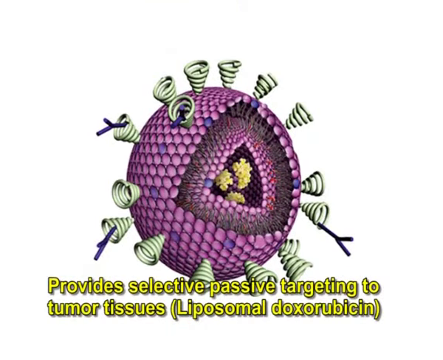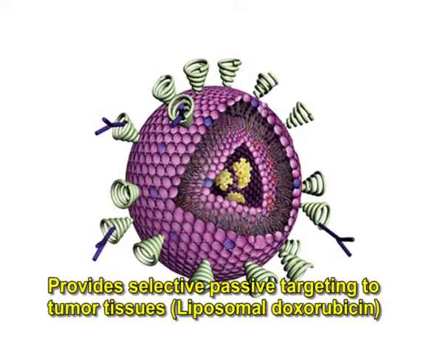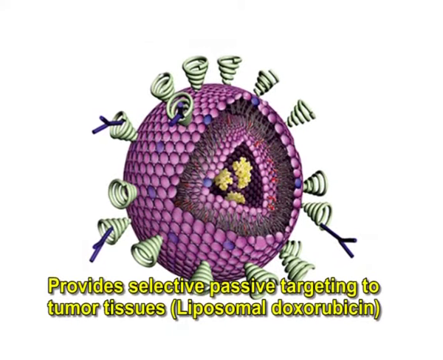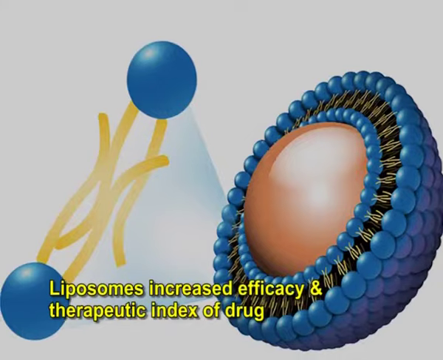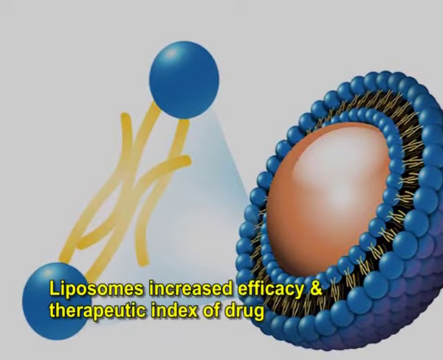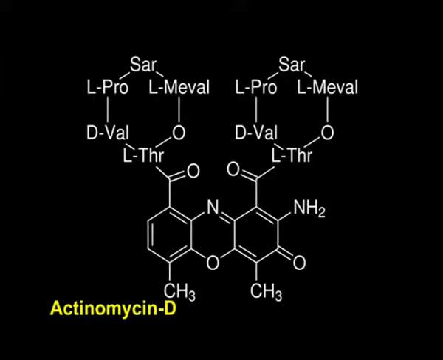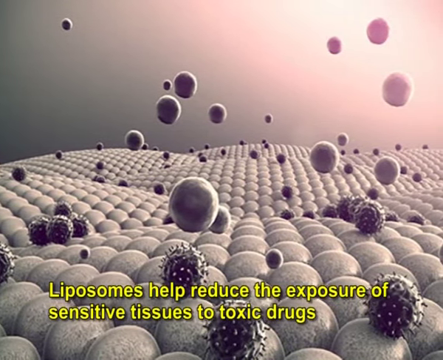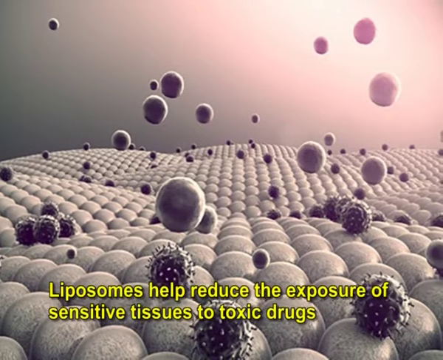Provides selective passive targeting to tumor tissues. Liposomal doxorubicin is the example. Liposomes increase efficacy and therapeutic index of drugs like actinomycin D. Liposomes help to reduce the exposure of sensitive tissues to toxic drugs.